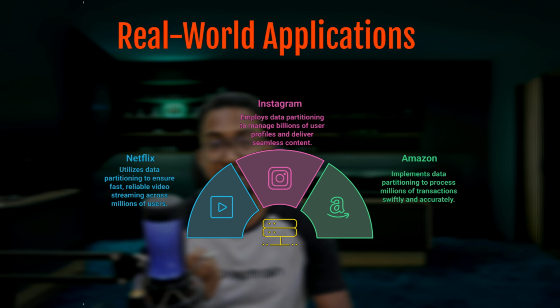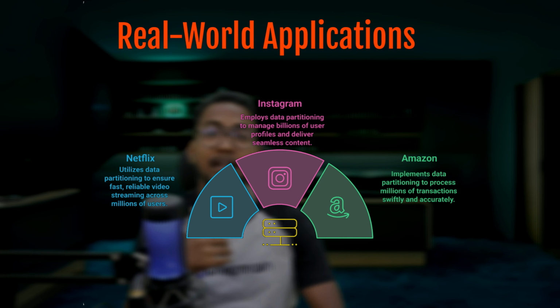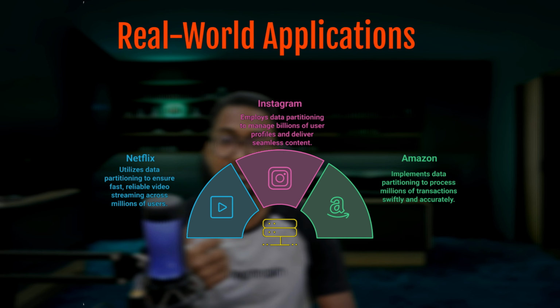Instagram is another example. With billions of user profiles and feeds, Instagram needs to manage an immense amount of data. Partitioning is the key to delivering a seamless user experience, enabling Instagram to quickly load personalized content, whether it's your feed, messages, or stories. Thanks to data partitioning, Instagram can scale effectively even with the large number of concurrent users and the growing volume of media content.